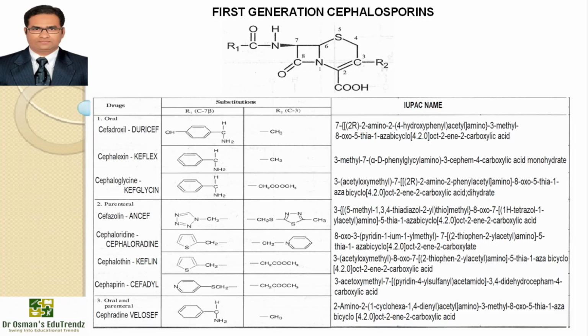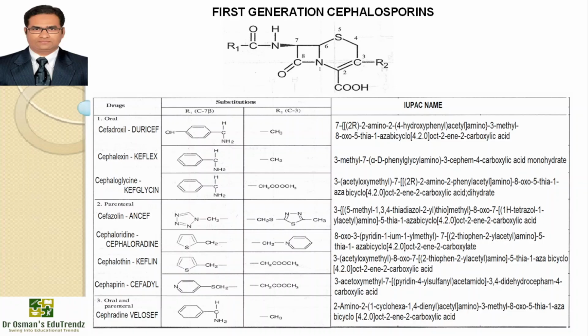Now the first generation cephalosporins. So we have this on the screen. You can see the different types of cephalosporins, their substitution on the basic nucleus, and the IUPAC names of the different types of cephalosporins. So you can see on the screen.